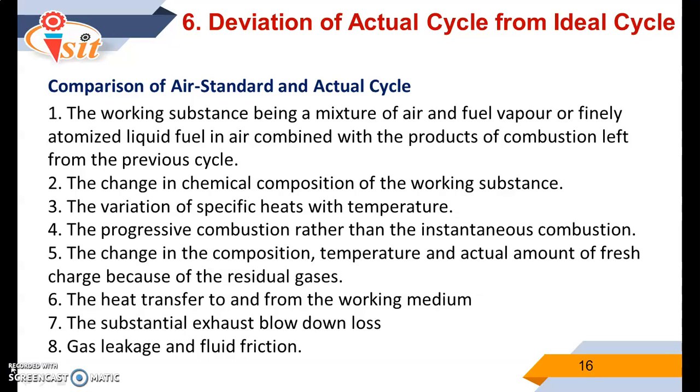The working substance is a mixture of air and fuel vapor or finely atomized liquid fuel in air, combined with the products of combustion left from the previous cycle, the change in the chemical composition of the working substance, the variation of the specific heat with temperature, and the change in the composition, temperature and actual amount of the fresh charge because of the residual gases.